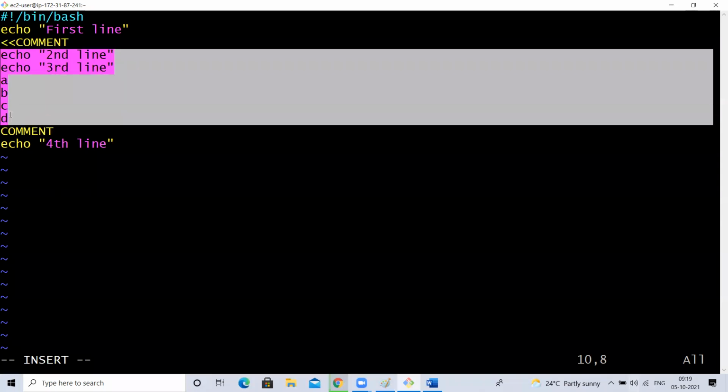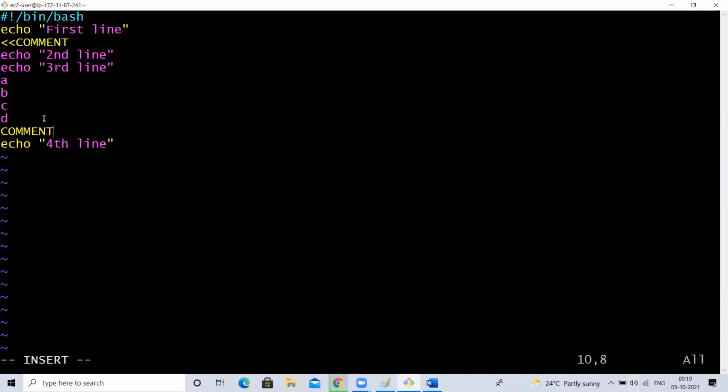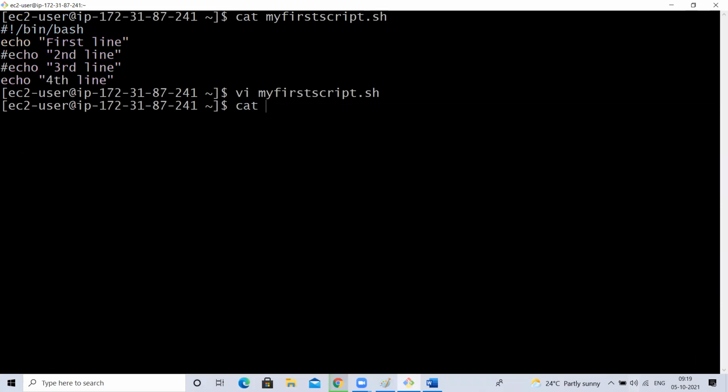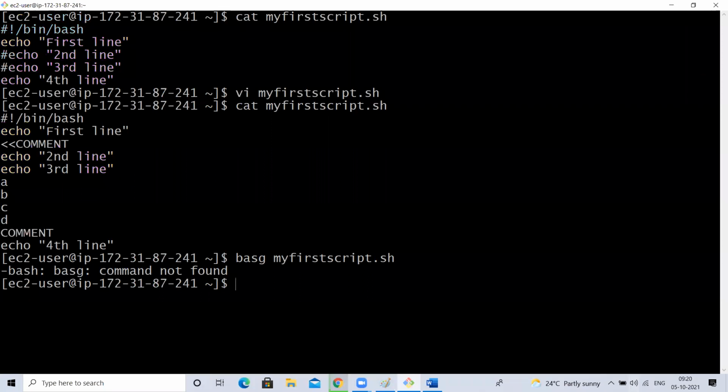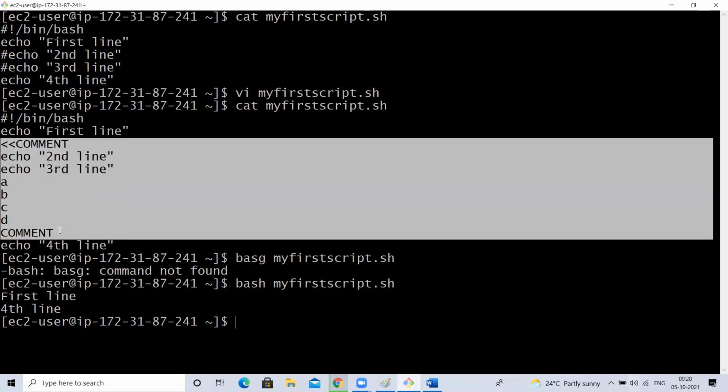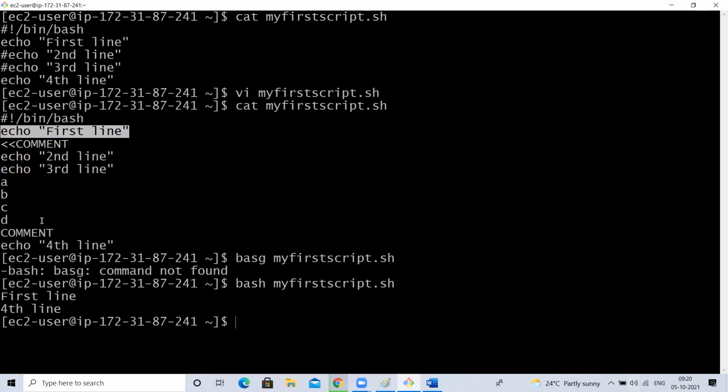So whatever commands you have written in between these will not participate in the execution. If I'm writing this, it is okay. Dash, sorry, spelling mistake. Is it executing the lines from here to here? No, right? It is just executing the first line and last line. That's it. Now here, this is the starting of the comment, and this is the ending of the comment.